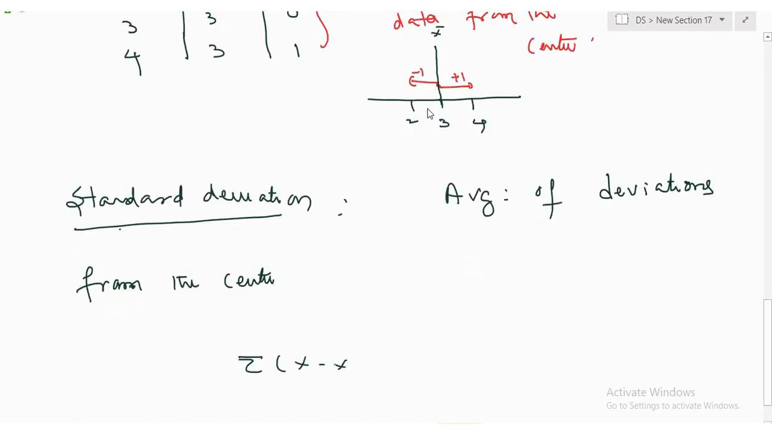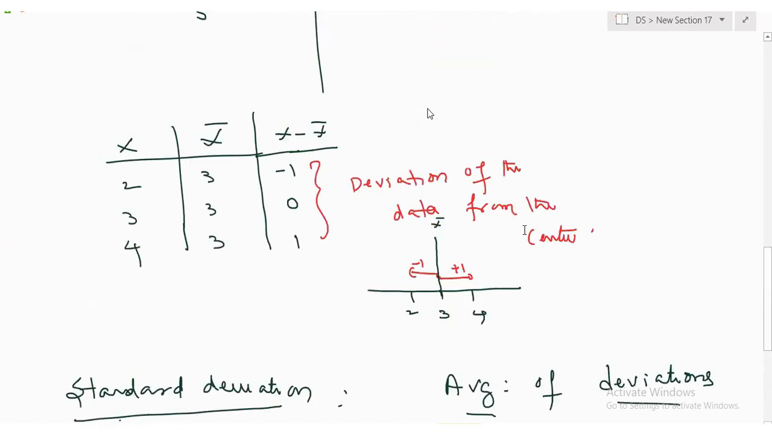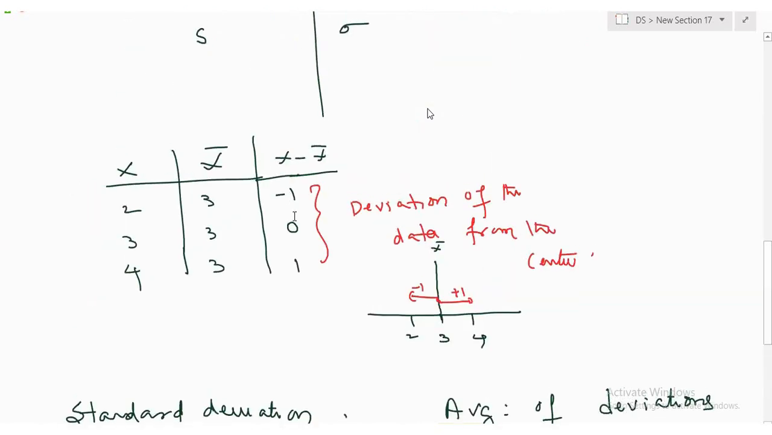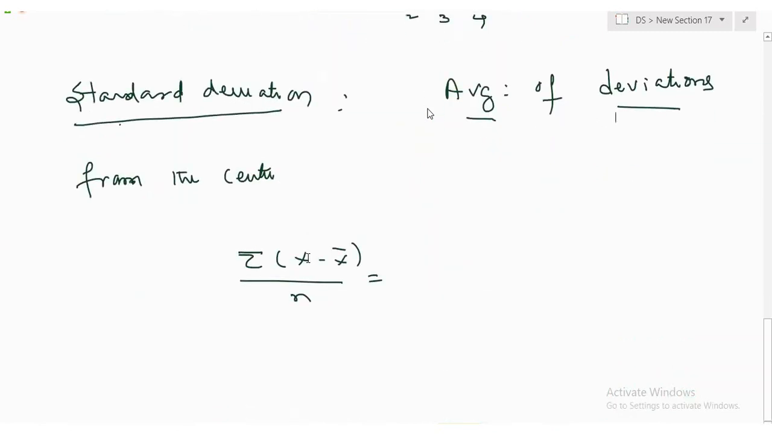Sigma. This is nothing but the sum of all the deviations divided by how much? N. So in our case, the average of deviations. What are the deviations? These are the deviations: minus 1, 0, plus 1. So what is the average? Sum of all the observations, and here the observations are the deviations: minus 1, 0, plus 1, divided by 3.